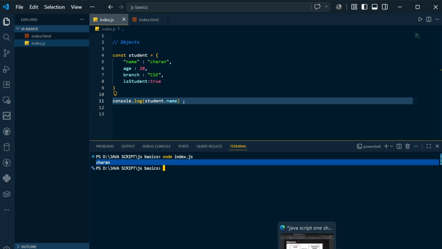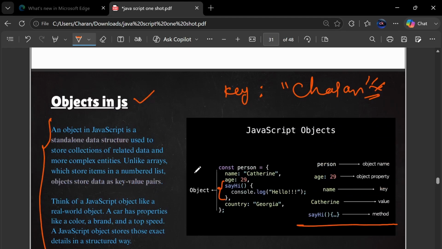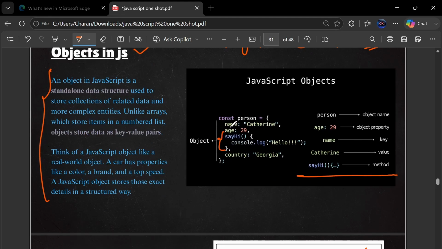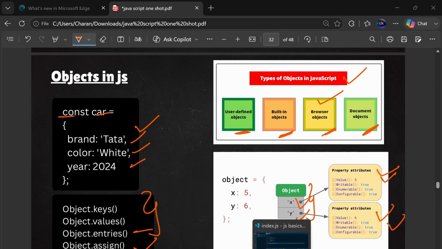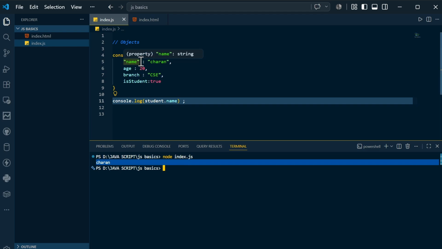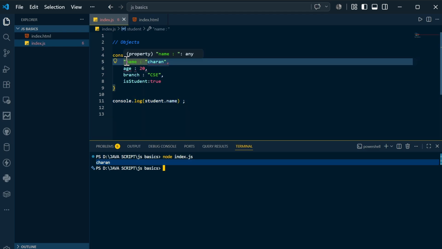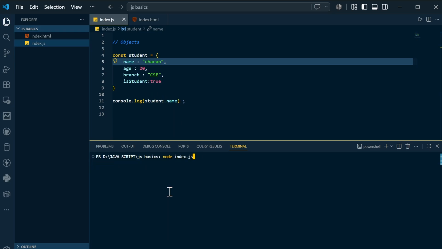So if you come back, for the name you need not mention any double quotes. Here also you can see there is no need for double quotes. So I will remove these double quotes and mention dot name only. If I clear the screen and compile and run again, you can see the value over here.